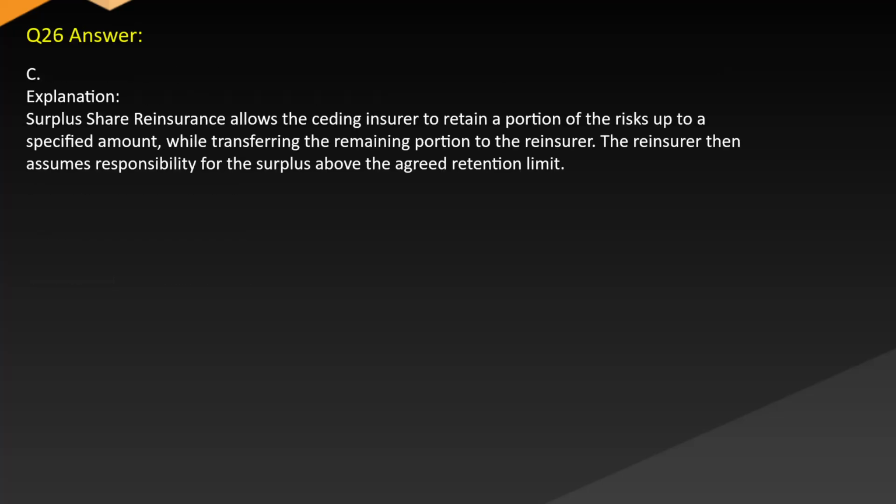Answer C. Explanation. Surplus share reinsurance allows the ceding insurer to retain a portion of the risks up to a specified amount while transferring the remaining portion to the reinsurer. The reinsurer then assumes responsibility for the surplus above the agreed retention limit.